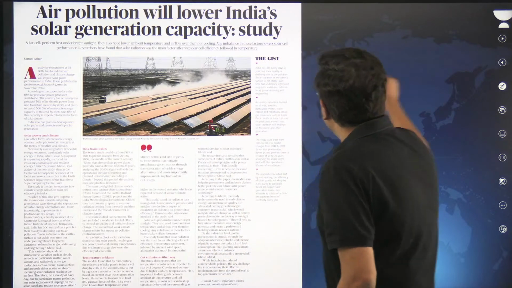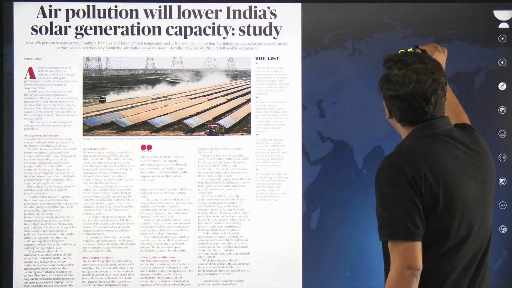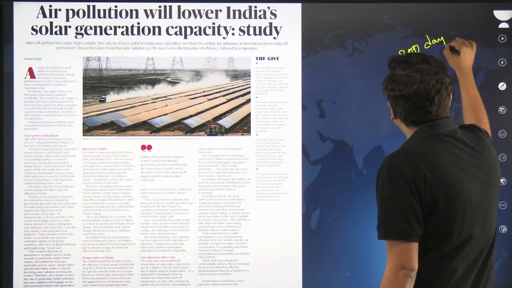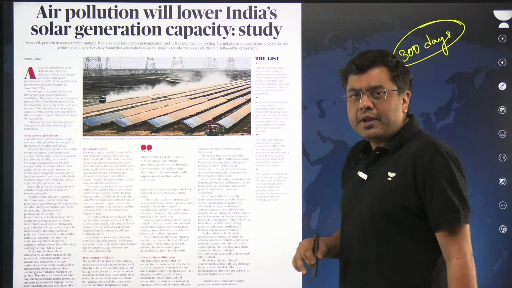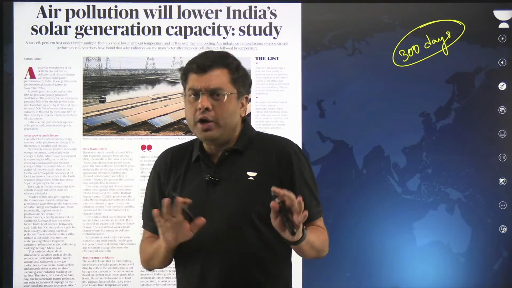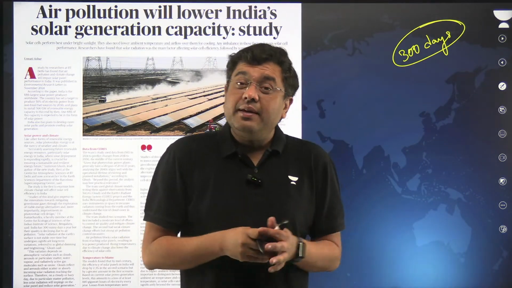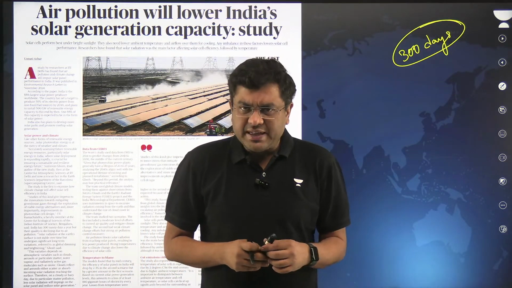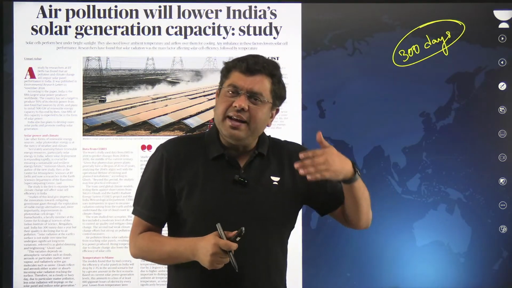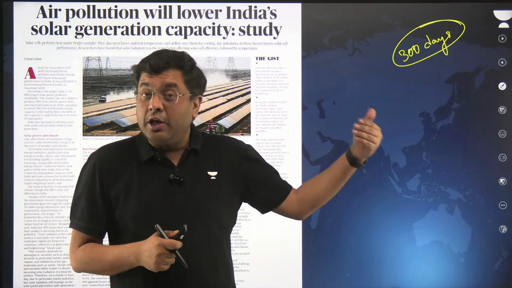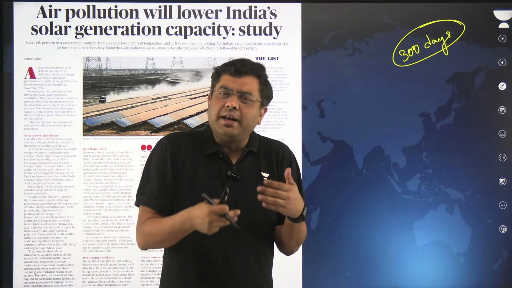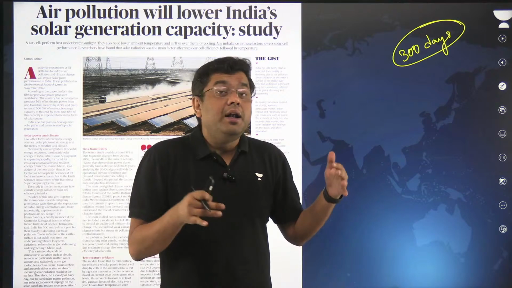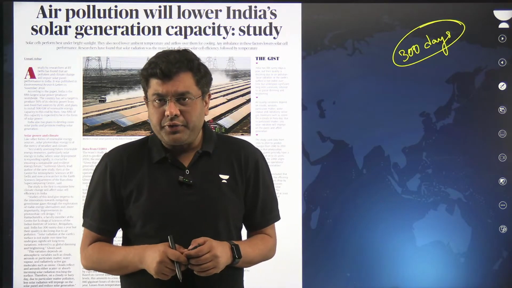On an average, we get almost 300 days of bright sunshine in our country, right, throughout the year. So that is basically having a huge upside potential for solar power generation. And that is something where India has started taking the lead in the global race, where we have started making and setting up large mega solar power plants.